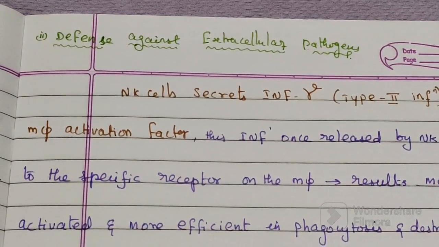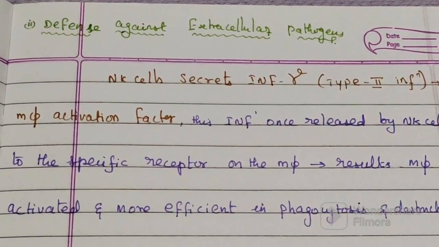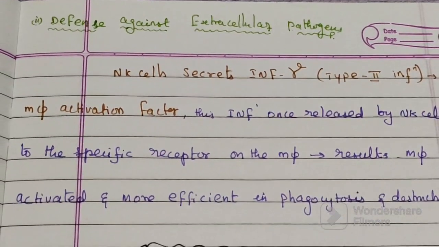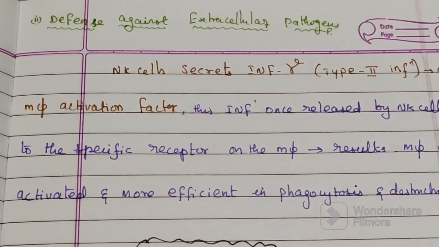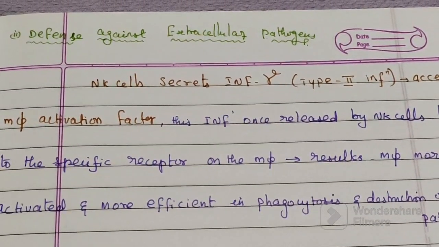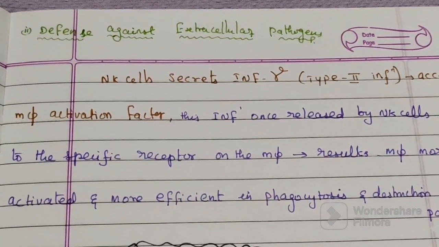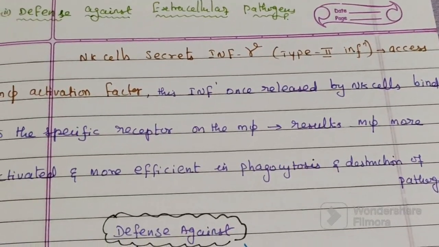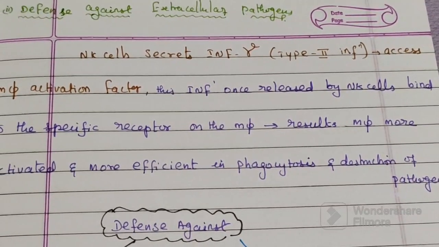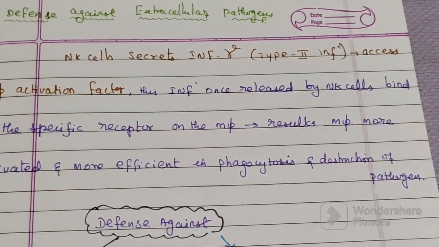Now let us understand how NK cells provide defense against extracellular pathogens. We know NK cells are non-phagocytic cells, so they cannot kill extracellular pathogens directly. NK cells secrete interferon gamma, that is type 2 interferon.